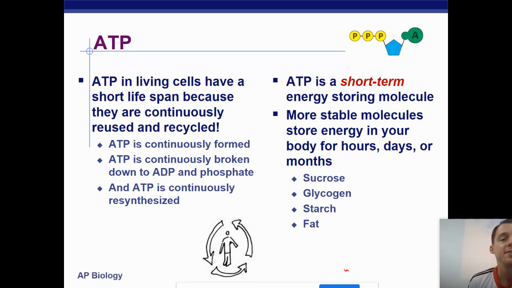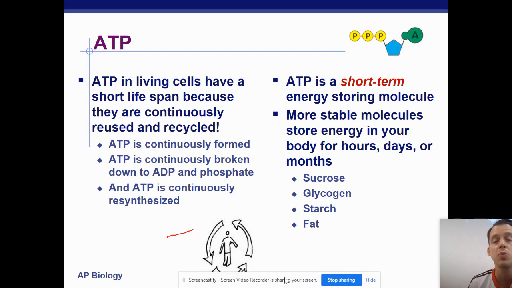ATP is continuously formed and it is continuously broken down. ATP gets used very, very quickly. So ATP is continuously formed and continuously recycled. We constantly have this recycling of ATP. Therefore, it's a short-term energy storage molecule. We would use ATP pretty quickly. So if you wanted to store some energy, ATP is not the way to go. It gets used too quickly. Instead, you would want to store energy as sucrose or glycogen, maybe starch, or if you really wanted to store it for a long time, you maybe would want to store it as fat.